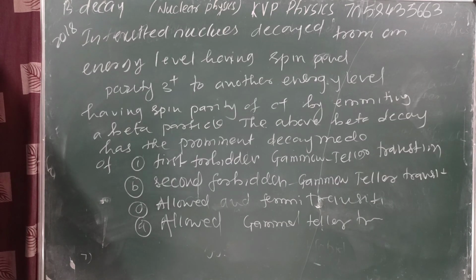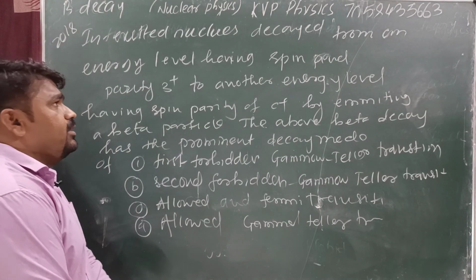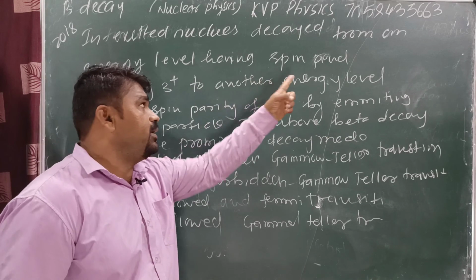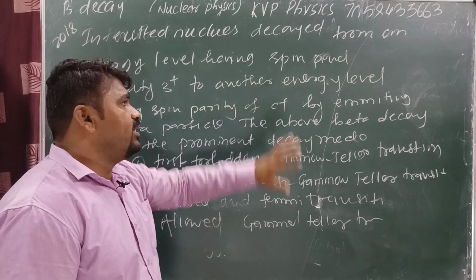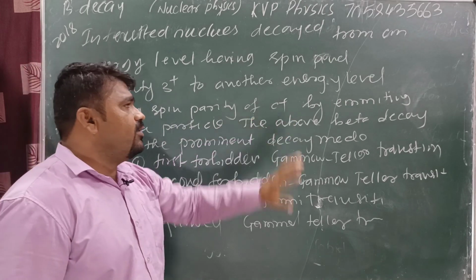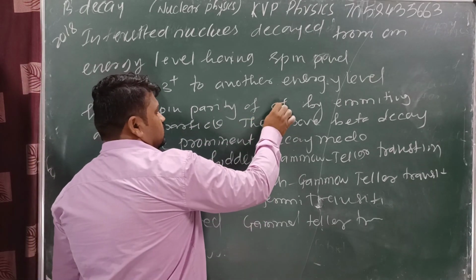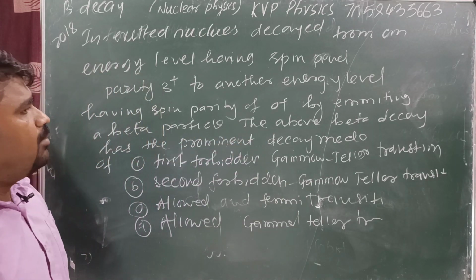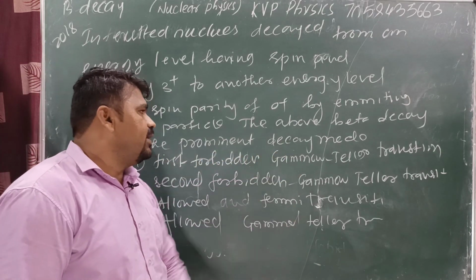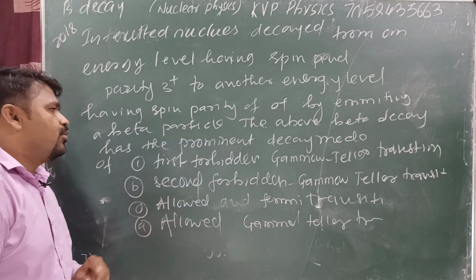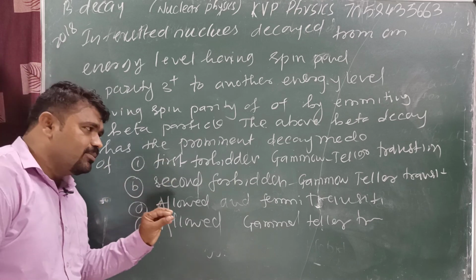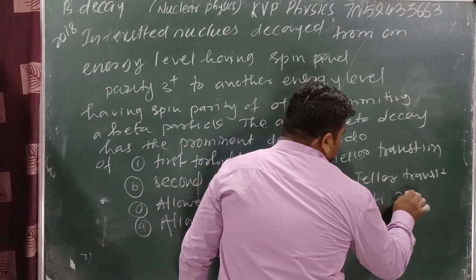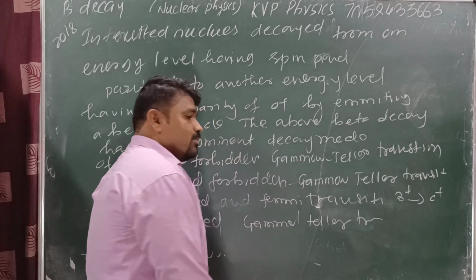In 2018, an excited nucleus decayed from an energy level having spin and parity 3 plus to another energy level having spin and parity of 0 plus by emitting a beta particle. The above beta decay has the prominent decay mode of, in this case, which of the following modes are possible. Okay, now here the transition is 3 plus to 0 plus.